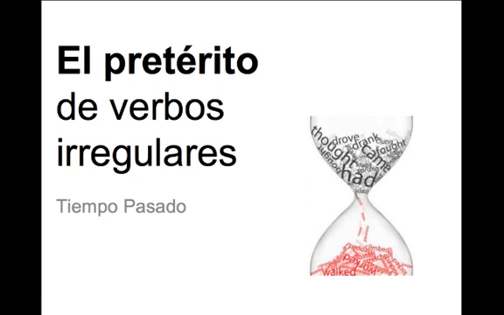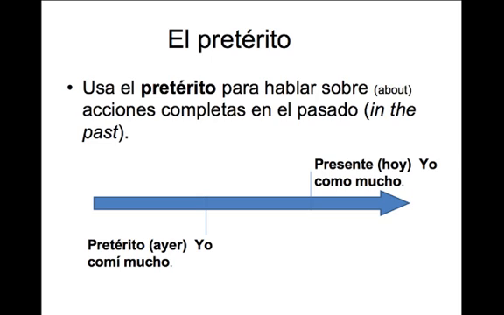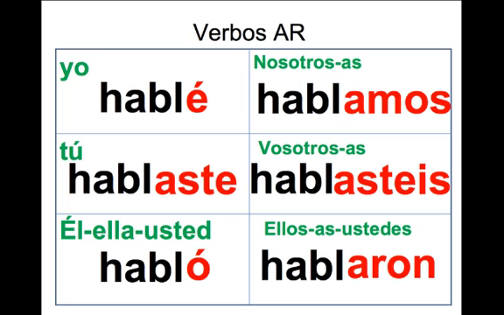Buenos días, estudiantes. Bienvenidos. Welcome to el pretérito de verbos irregulares. Now remember that el pretérito is the past tense that we've been looking at. And just like in English, when we speak in the past, Spanish also has a bunch of irregular verbs. So just to review, el pretérito is used to talk about completed actions in the past.